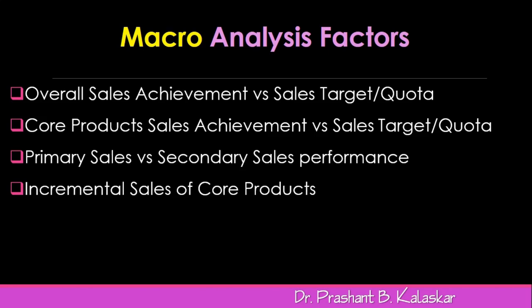This means there has to be effective brand promotion of core products and more new prescribers should get added month after month. This will help to generate secondary sales and in turn the primary sales. Thus, the sales force is also evaluated on performance of secondary sales.